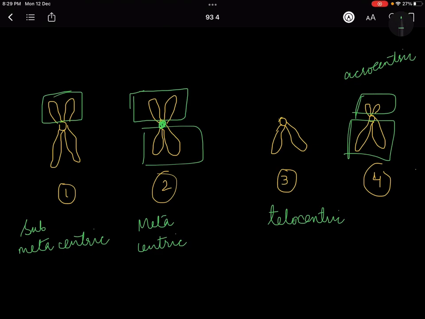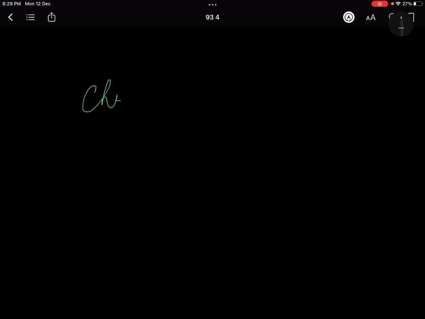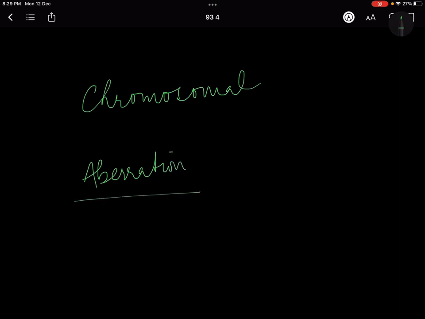So based on this, now we are trying to study chromosomal aberrations. Now what is chromosomal aberration? That means whenever there is any shift from the usual type of chromosomes in a human being, it will be called an aberration.